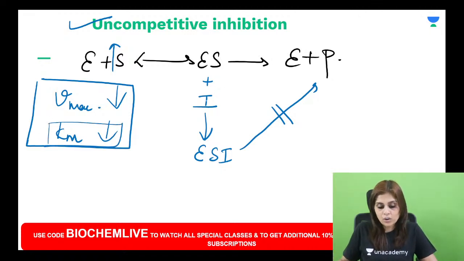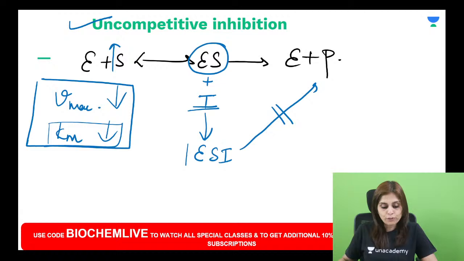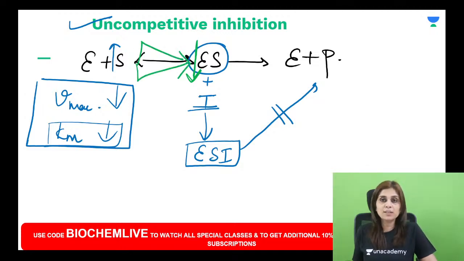Because an uncompetitive inhibitor always diverts the enzyme substrate complex to form something else, this side of the equilibrium is always kept low. If the concentration on this side is kept low, then the equilibrium will always try to form enzyme substrate complex. You know the law of mass action, right?